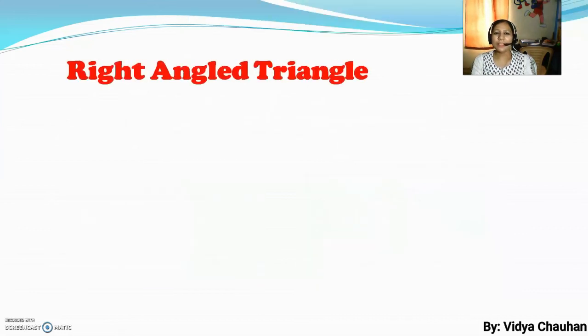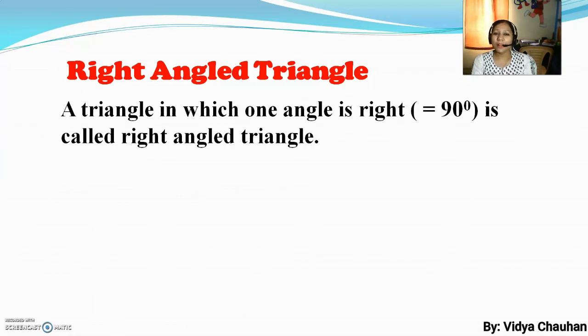And what is the second one? Right angle triangle. As the word shows, right means something which is having a right angle. So a triangle in which one angle is right. Right means 90 degrees. A triangle with an angle of 90 degrees is called a right angled triangle.